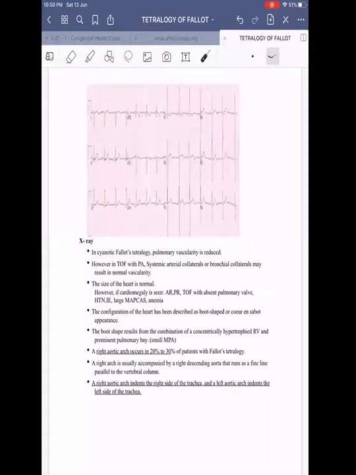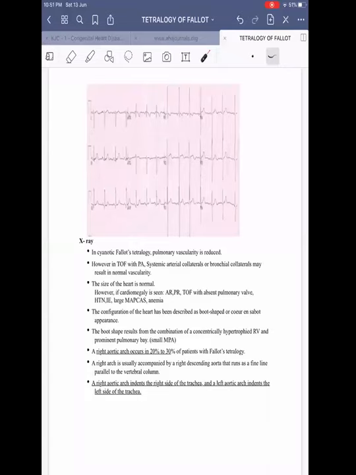Coming on to X-ray, there will be decreased pulmonary vascularity. In TOF with pulmonary atresia, systemic artery collaterals and bronchial arteries may result in normal vascularity, though not in all cases. Usually this is also decreased pulmonary blood flow. The size of the heart is usually normal, except sometimes there can be cardiomegaly. If cardiomegaly is there, the causes are AR, post-operative PR, TOF with absent pulmonary valve, hypertension, infective endocarditis, large MAPCAs, and anemia.